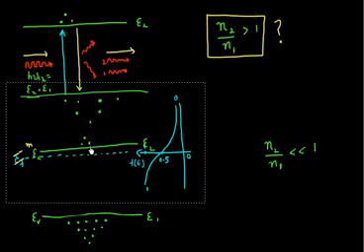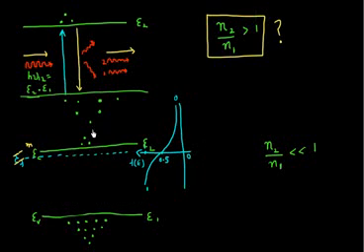The probability of occupation of electrons in the conduction band increases, so maybe I have a slightly larger pile of electrons over here. But the probability of occupation of the states below is also increased, and they are almost always full. So this pile is still much smaller than the number of electrons in my valence band. So N2 by N1 is still less than 1.